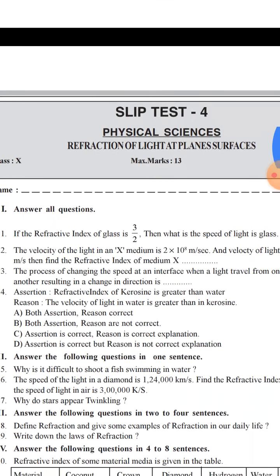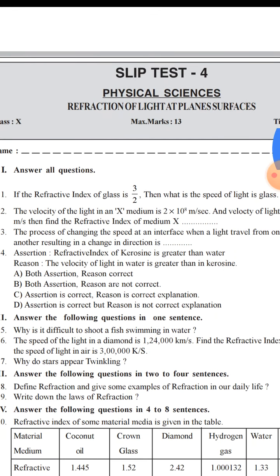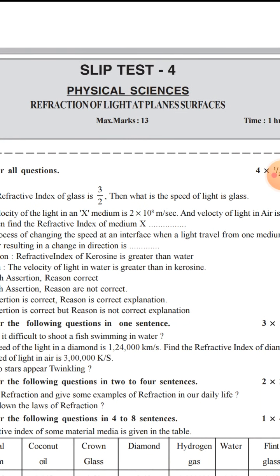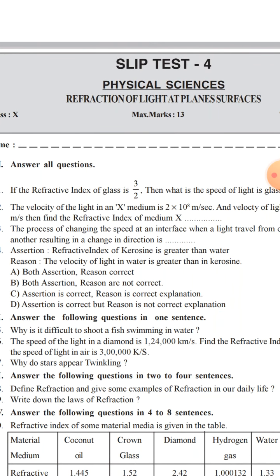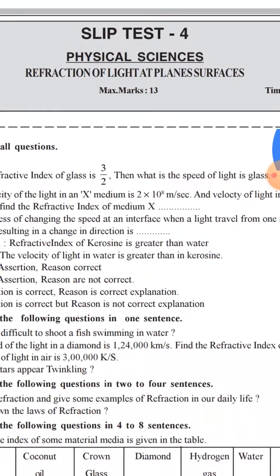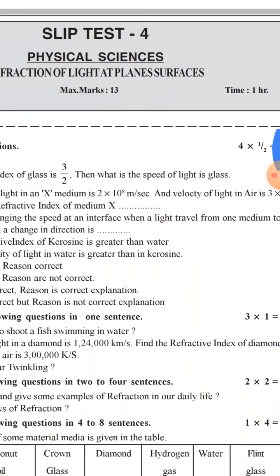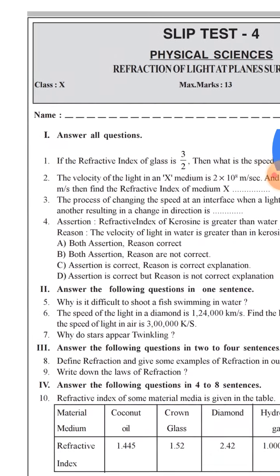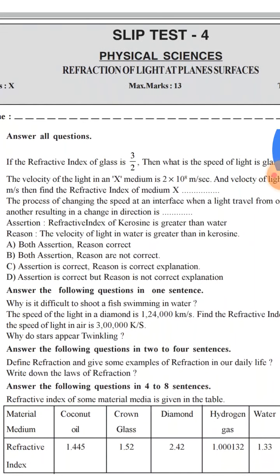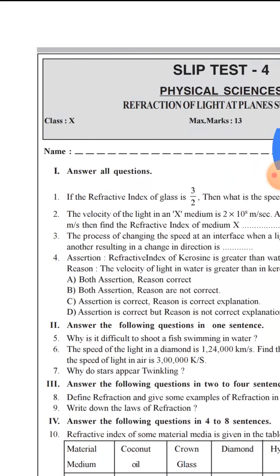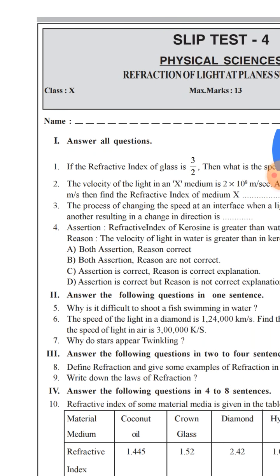Now lesson 4, refraction of light at plane surfaces. If the refractive index of a glass is 3 by 2, then what is the speed of light in glass? The velocity of light in an X medium is 2 into 10 power 8 meter per second, and the velocity of light in air is 3 into 10 power 8 meter per second. Find the refractive index of medium X. The process of changing the speed at the interface when a light travels from one medium to another, resulting in a change in direction, is.